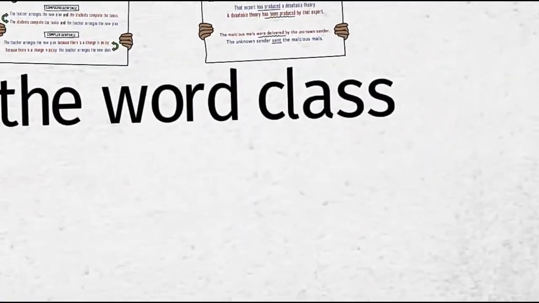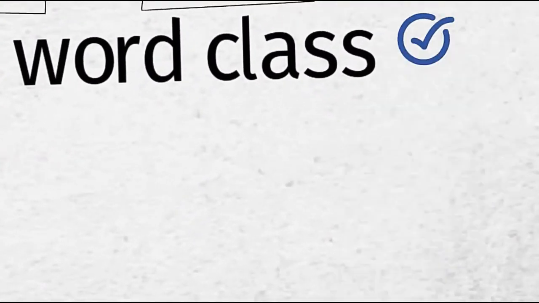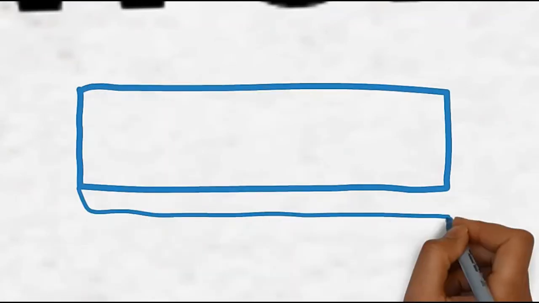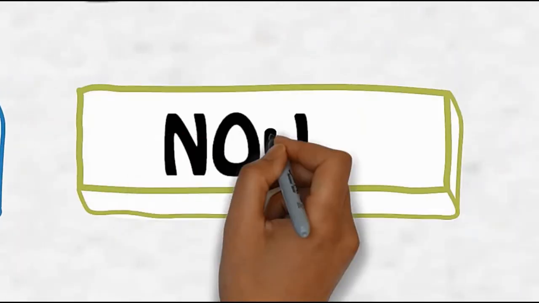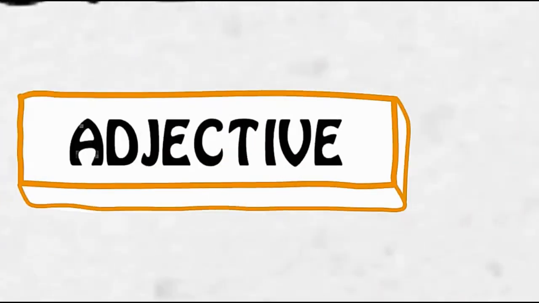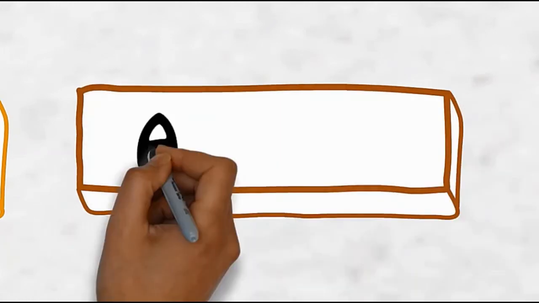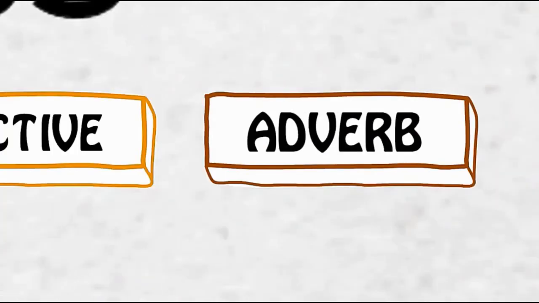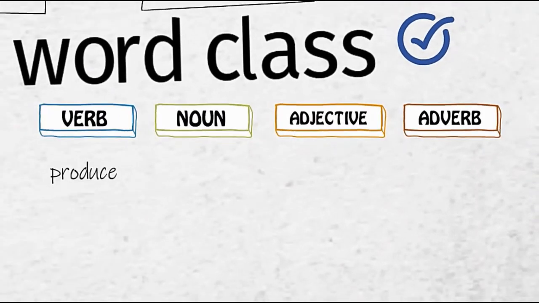Now we'll see the last method, changing the word class. Pay attention to the 4 main classes: the verb, the noun, the adjective, and the adverb. You can choose to replace the class of the original word to the other class.